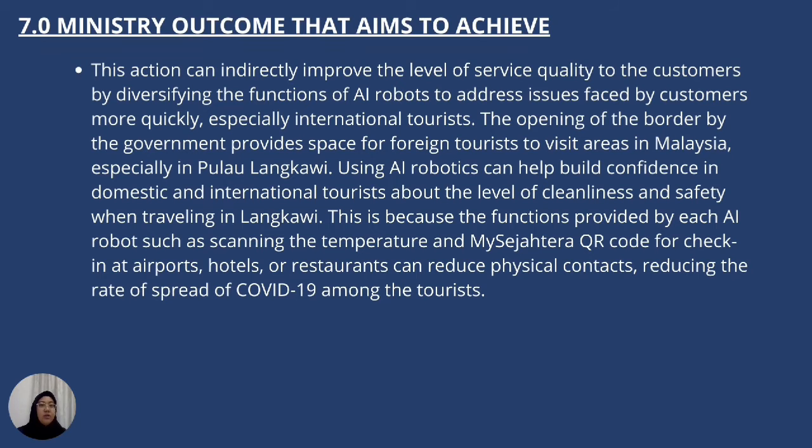Next is 7.0 Ministry outcome. They aim to achieve the opening awarded by the government, provide space for foreign tourists to visit areas in Malaysia, especially in Pulau Langkawi. Using AI robotics can help build confidence in domestic and international tourists about the level of cleanliness and safety when traveling in Langkawi. It is because the functions provided by each AI robot, such as scanning the temperature and scanning QR code for check-in at an airport, hotel or restaurant, can reduce physical contact and reduce the rate of spread of COVID-19